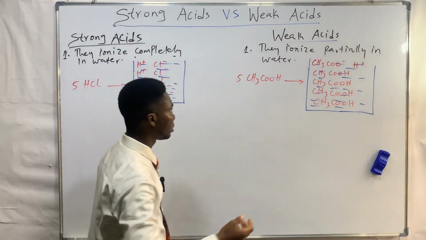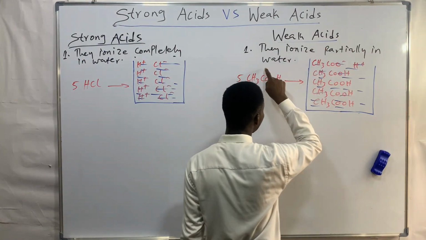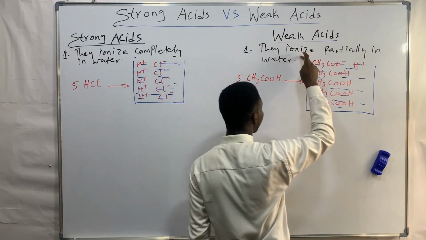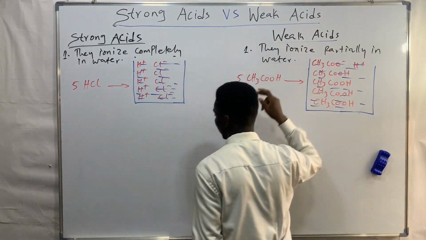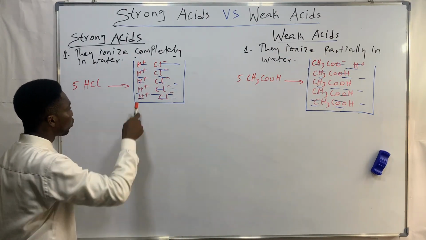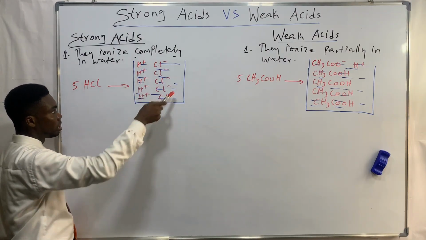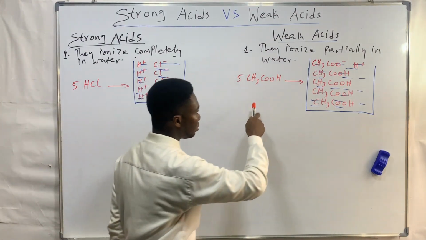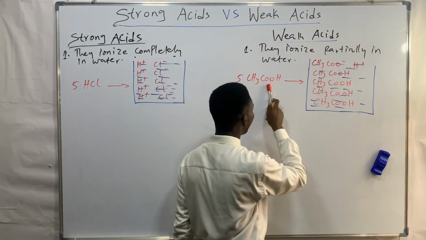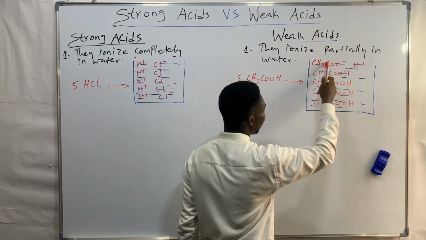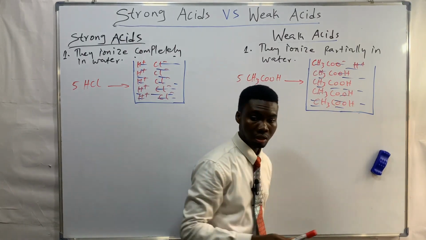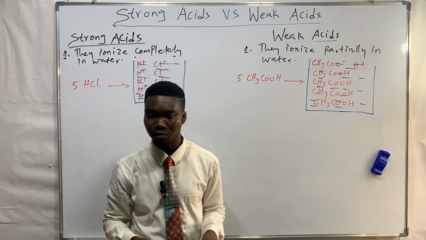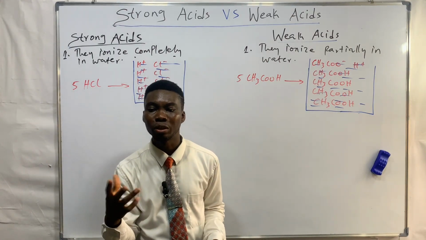So weak acids ionize partially in water, or we could also say they dissociate partially in water. You can see that the 5 moles got completely dissociated in water. In this case, the 5 moles of acetic acid do get ionized, but only partially.